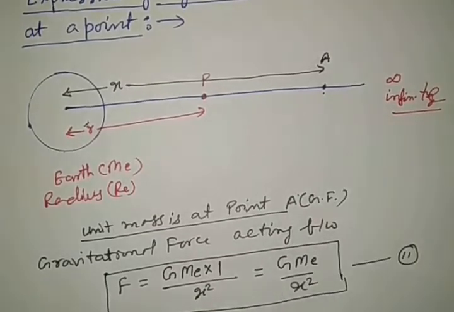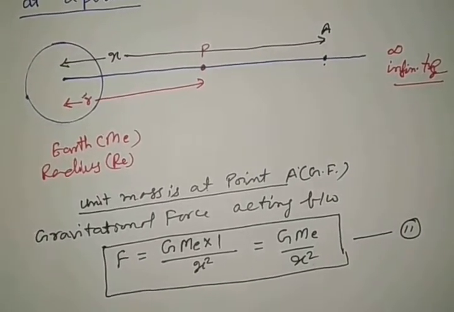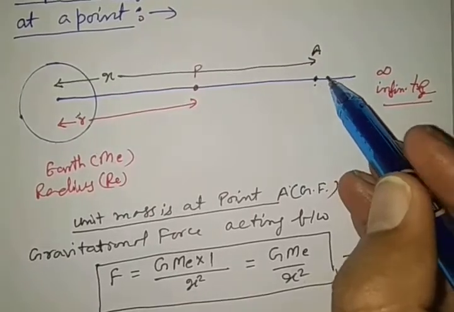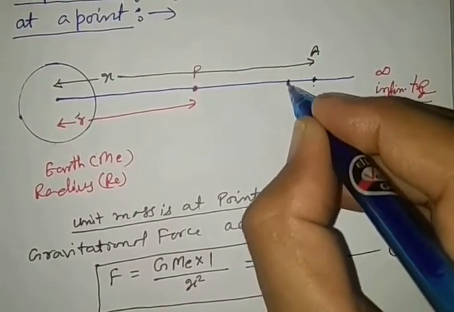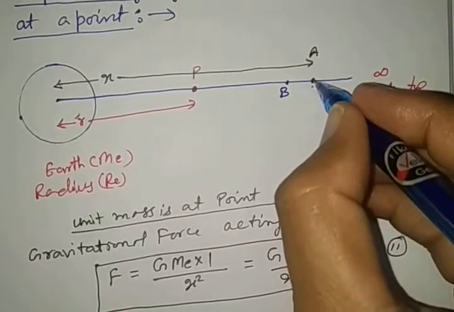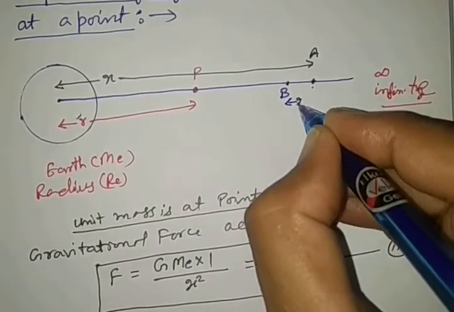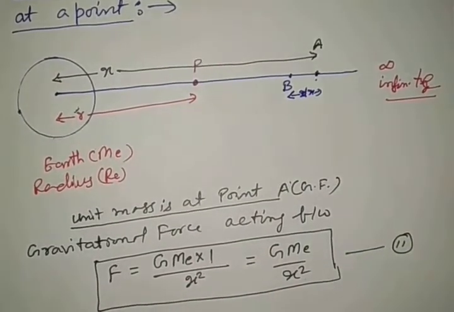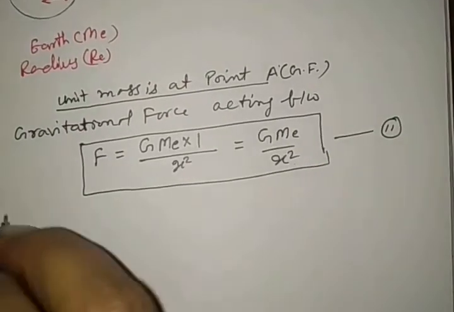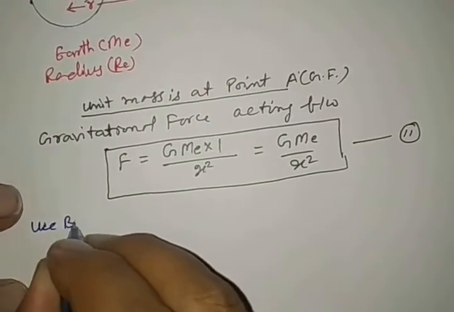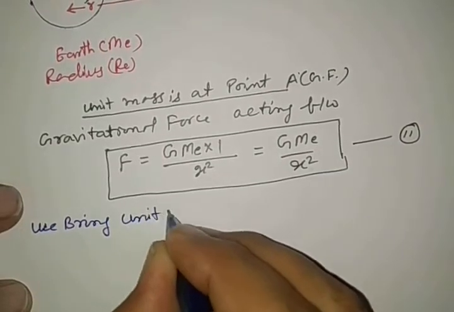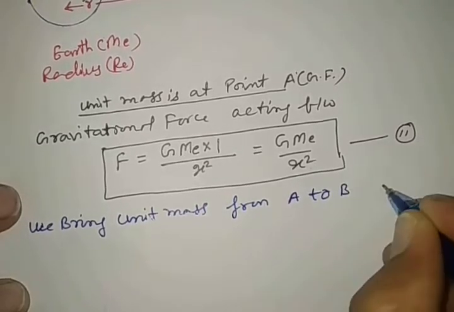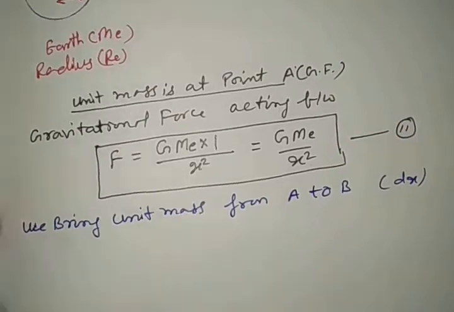Now what do we do? We bring this unit mass from point A to point B here in the gravitational field. Point A to point B, and this distance is given here as dx. We bring the unit mass dx distance here. So we bring the unit mass from A to B, meaning dx distance is traveled.